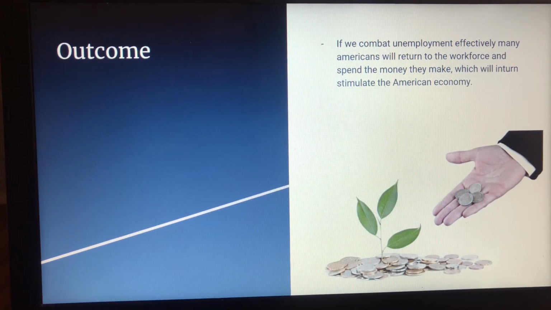What happens if we do all this effectively? Well, many people will return to the workforce and spend the money that they make in the economy, which will stimulate the American economy and help growth, the prosperity of our citizens.